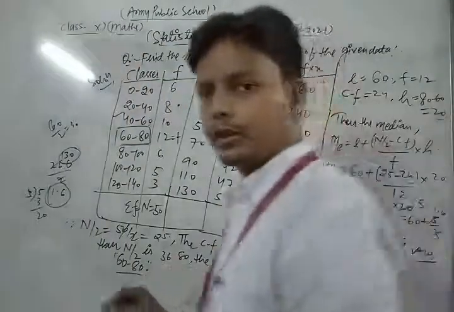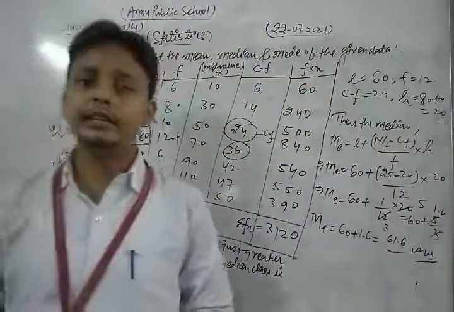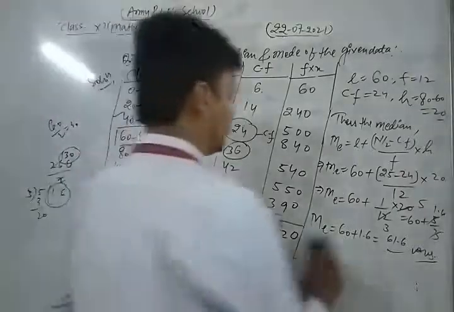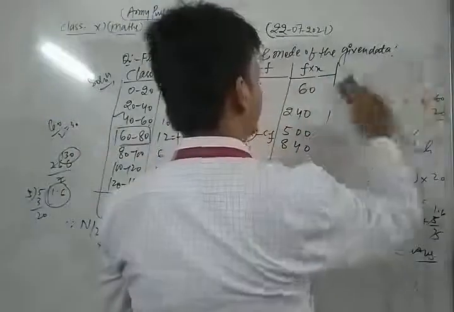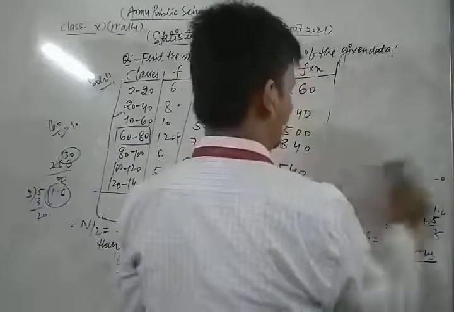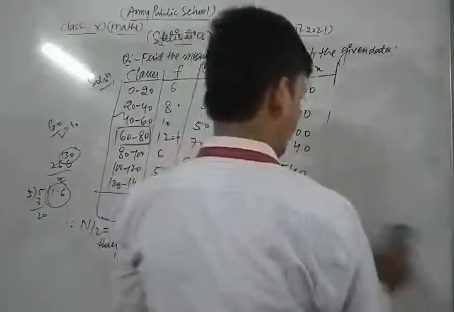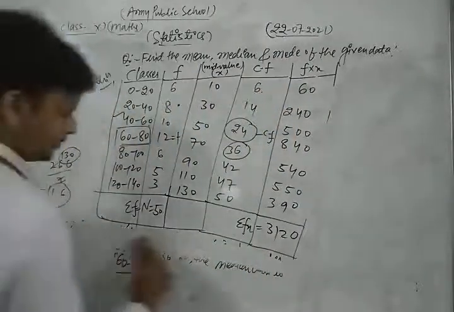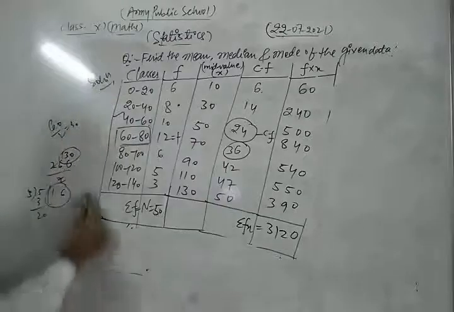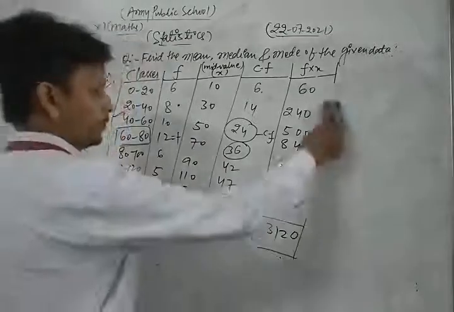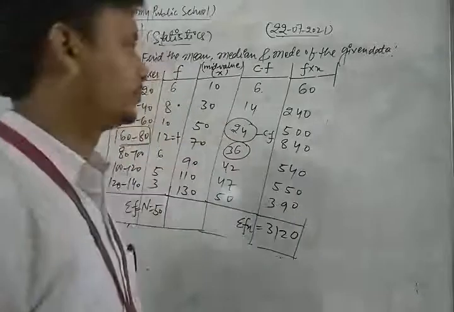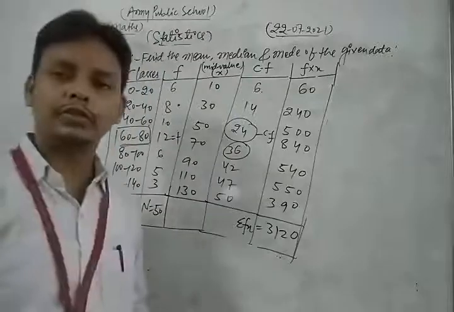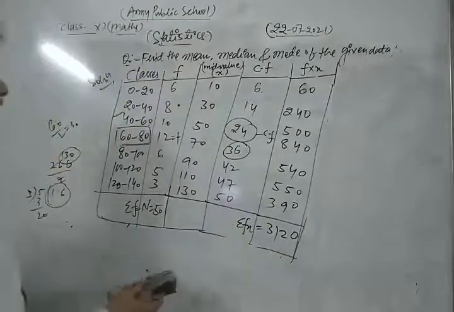Now we also find the mode of the given data. Okay, now let's see. Look, dear student, for finding the mode of the given data, first of all we find the modal class, which has the maximum frequency.